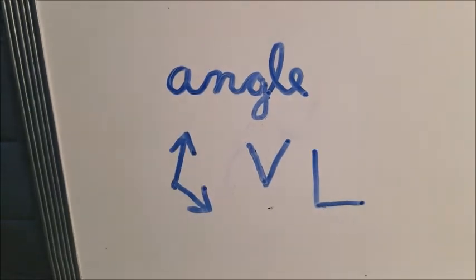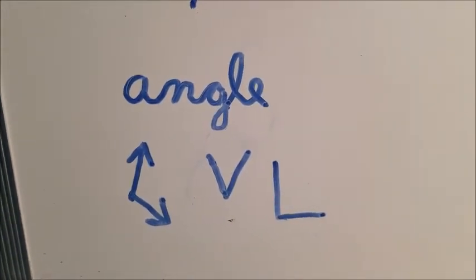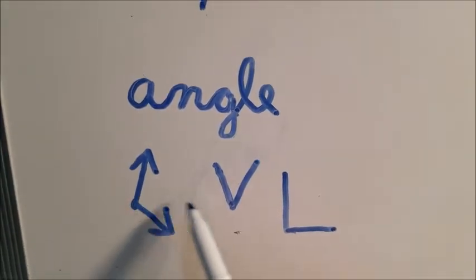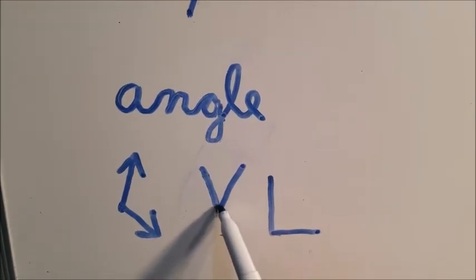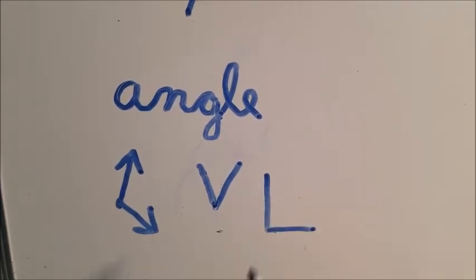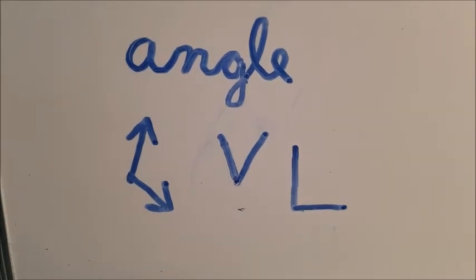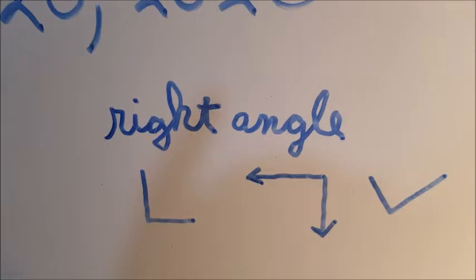An angle is formed by either two rays that start from the same point or just two line segments. And that point that they connect with there, that's their beginning point right there. And there are different types of angles, and we've talked about some of those when we did our measuring Santas. Let's review those too.